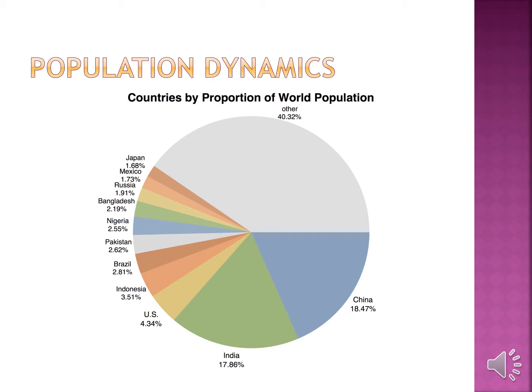Here is a map. You can see that China has 18.47% of the world's population. India has 17.86, followed by US 4.34. Then comes Indonesia 3.51, Brazil 2.81, and so on. So China is the largest populated area in the world, and India comes second.